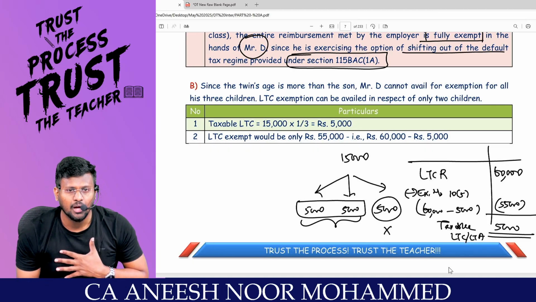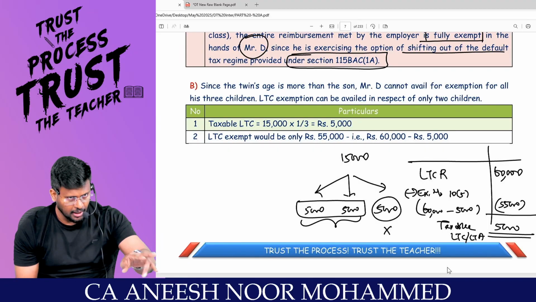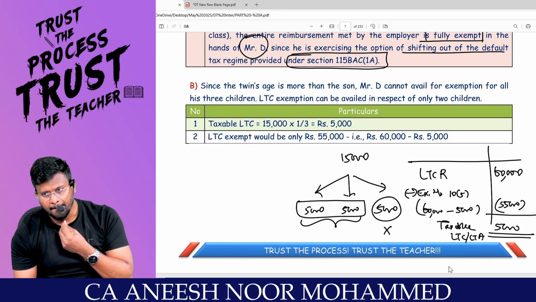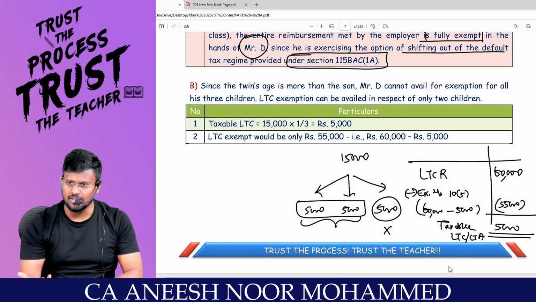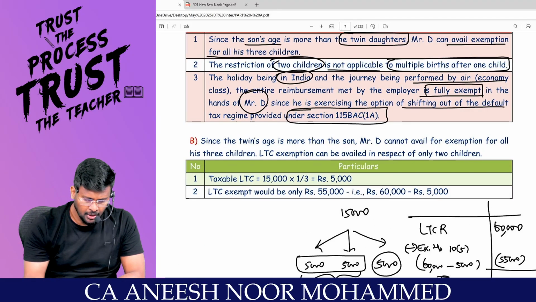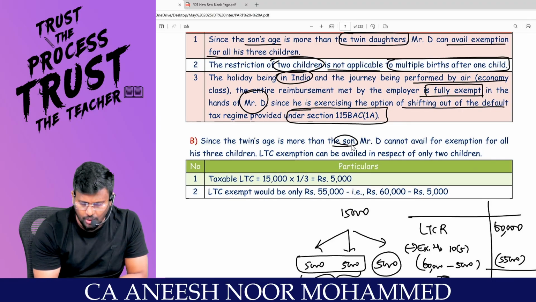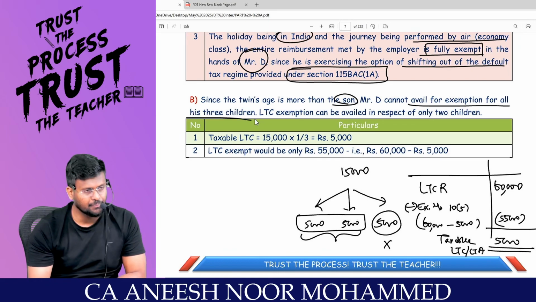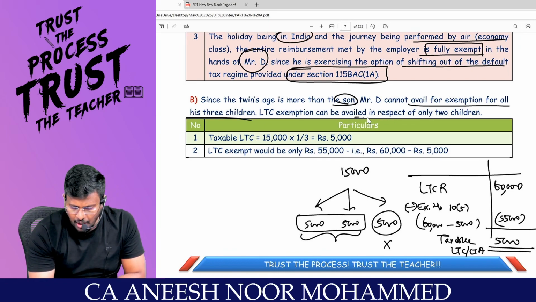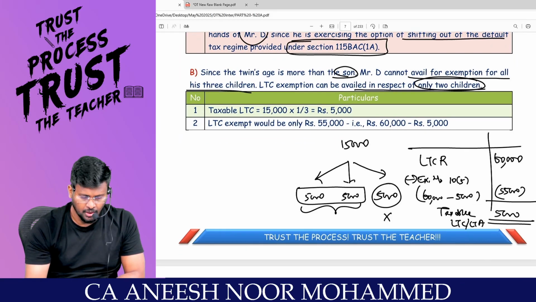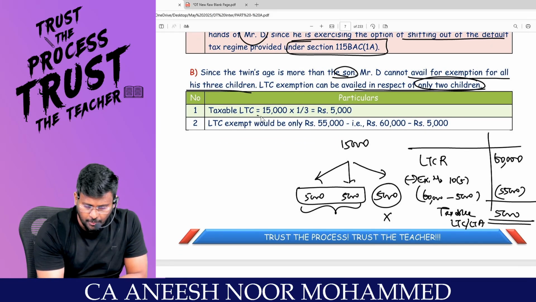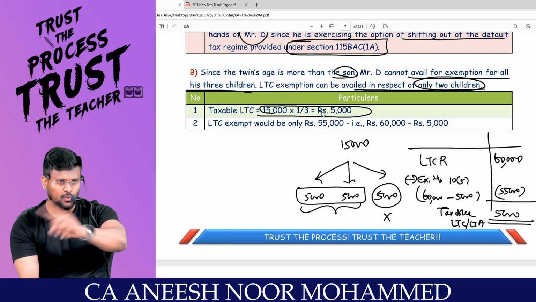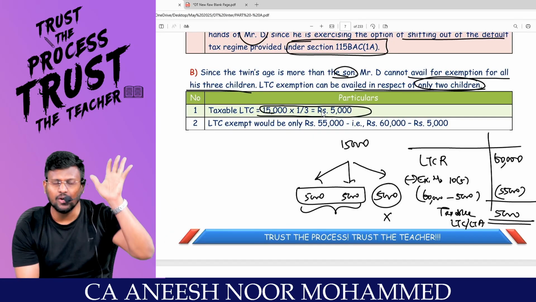Getting it? Because this is for a Chota Wala who has been born after the twins. Maximum allowed will be... So since the twins' age is more than the son's, Mr. D cannot avail exemption for all his 3 children. LTC exemption can be availed in respect of only how many children? So the taxable LTC will be 15,000 into 1/3, which comes to 5,000. Out of 15,000, 10,000 will be exempted for 2 Chota Wala and 5,000 will be taxable.